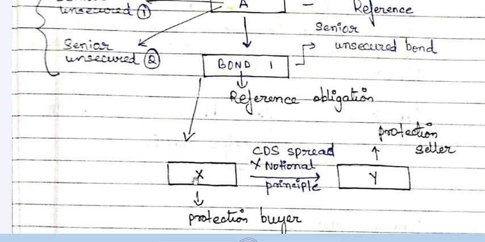Now this party X is known as the protection buyer because he has bought protection. Okay, this party Y is known as the protection seller because he has sold the protection to us. So this party X may be compared to the insurance policy holder in our example, and this party Y may be compared to the insurance company.